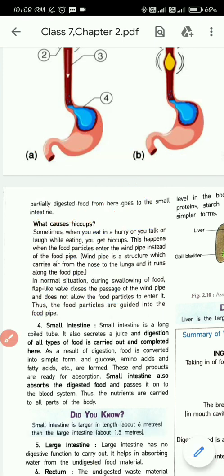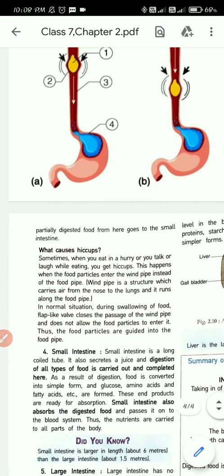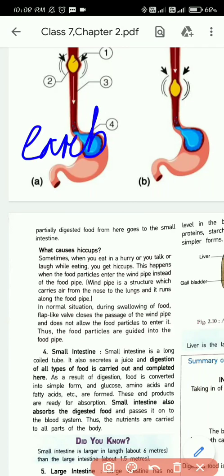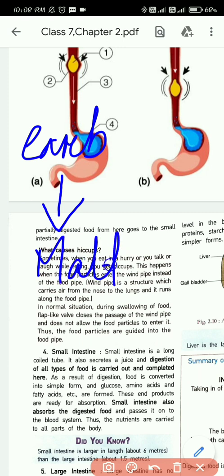So at first what will happen? Here at last you can see the carbohydrates, all the carbohydrates that are present, will be broken down. The carbohydrate, that means the starch, at first was broken down to maltose in our mouth.